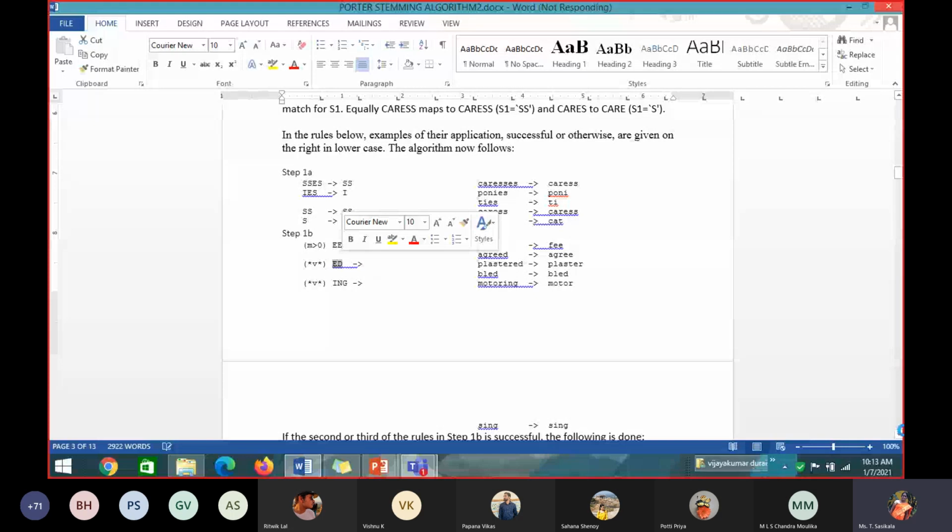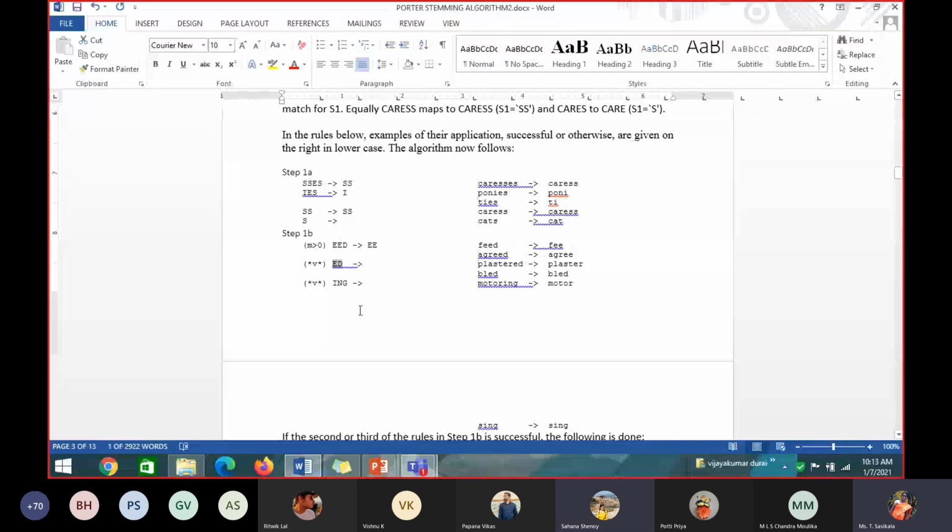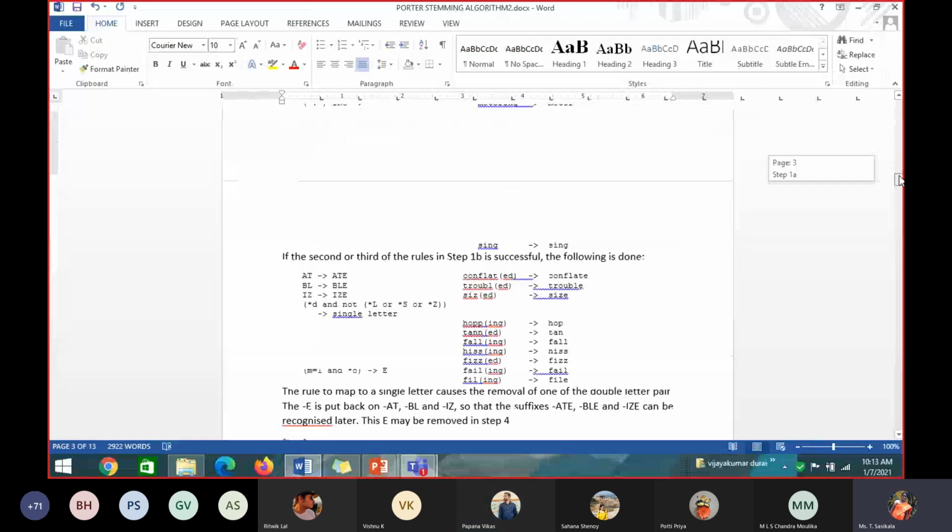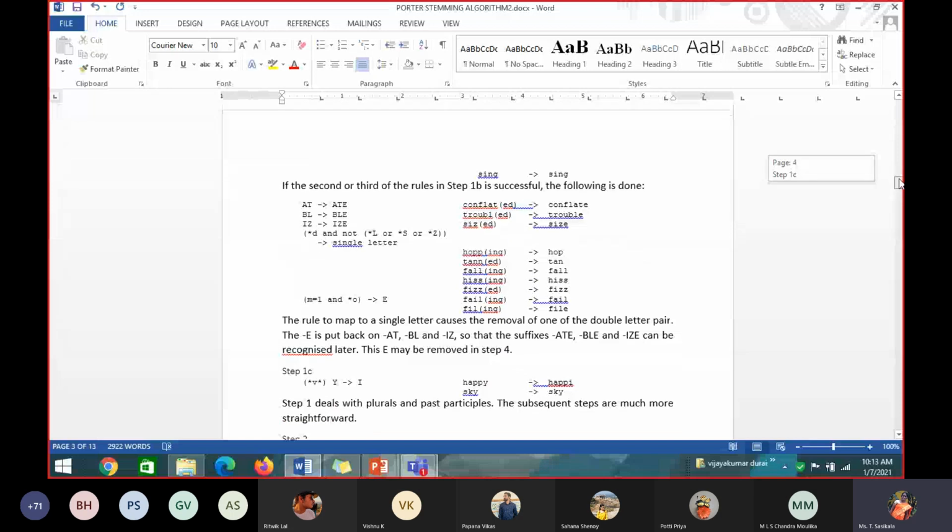Similarly, ING. Ma'am, then one E will reduce, no ma'am? Yes, one D will reduce. I think I have not changed everything. Okay, it will be like this. It will be replaced by null. Similarly, ING, you see here ING, motoring. If there is a vowel followed by ING, it should be replaced by null.